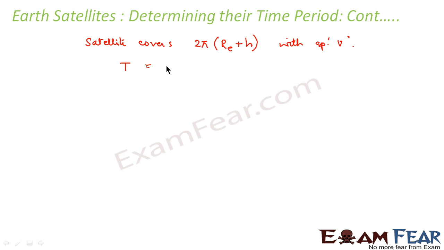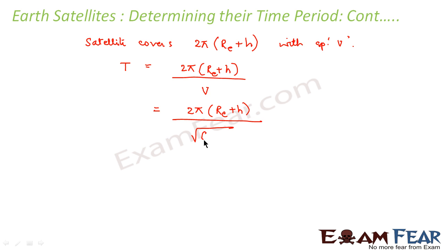Therefore, the time period would be equal to 2 pi Re plus h, that is the total distance travelled, divided by the velocity v. So this will be equal to 2 pi Re plus h divided by root over G Me, into root over Re plus h.